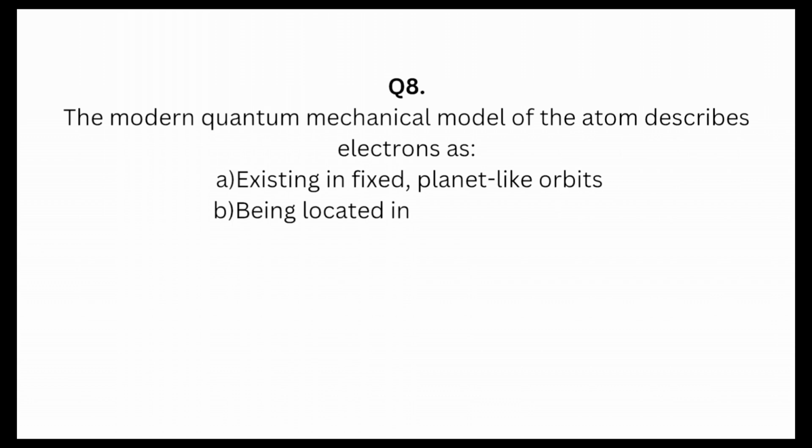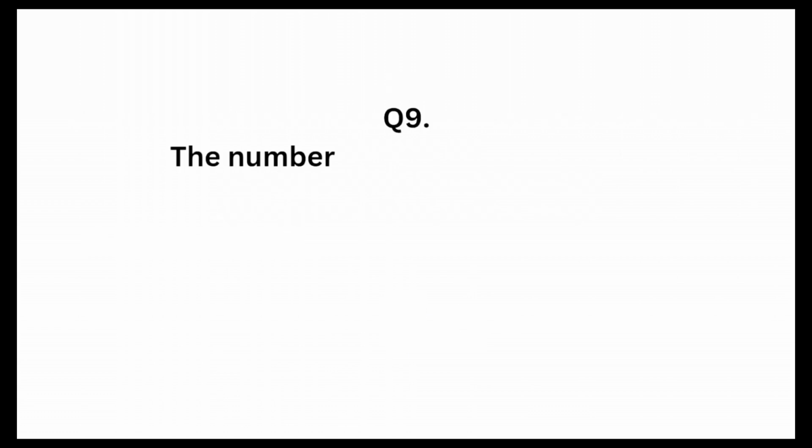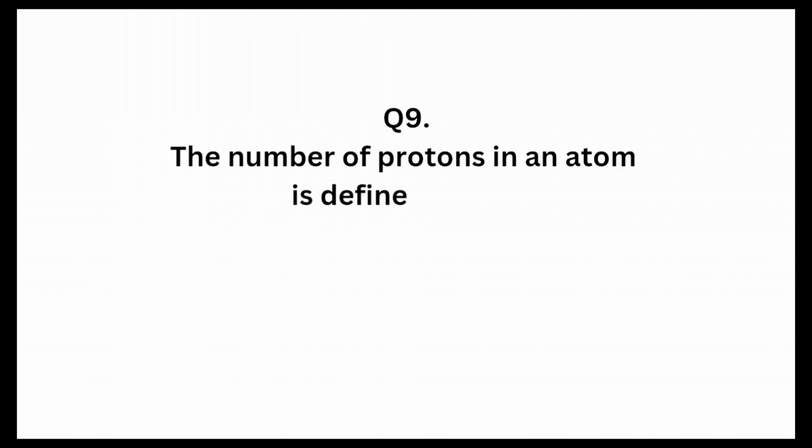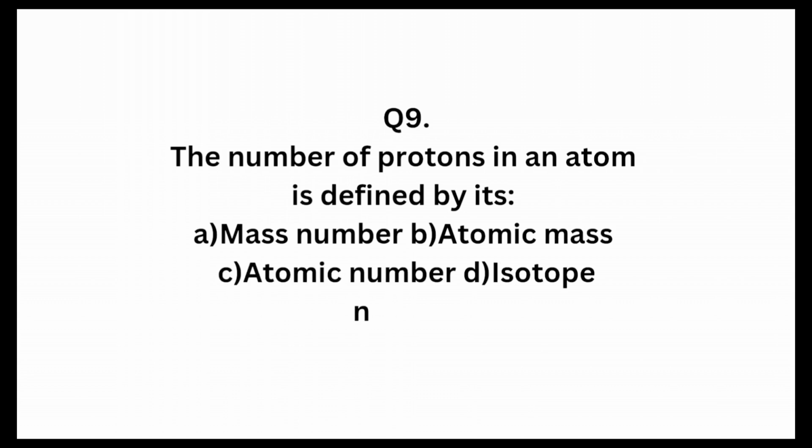Question 9. The number of protons in an atom is defined by its A. Mass number, B. Atomic mass, C. Atomic number, D. Isotope number. The proton number is always equal to the atomic number. For a neutral atom, proton number equals electron number equals atomic number.